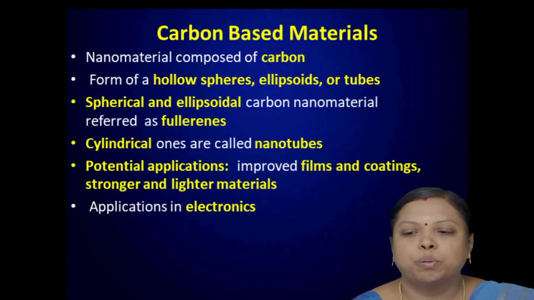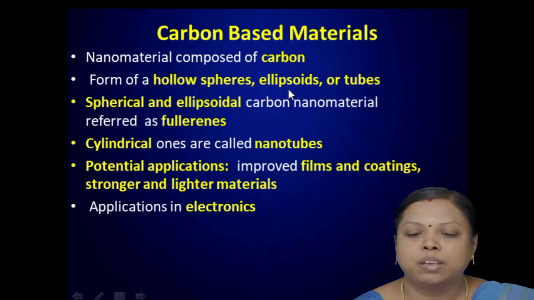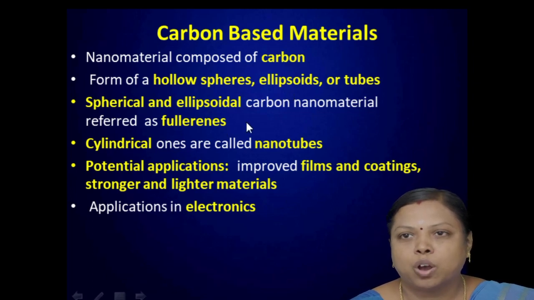Let us see carbon based nanomaterials. These are again classified into two categories based on the shape of the structure. Sometimes they exist as a hollow sphere, or sometimes in a cylindrical form. If they occur as a hollow sphere or ellipsoid, they are termed fullerenes. Fullerenes are carbon based nanomaterials having a spherical structure, with a minimum of 60 carbon atoms. The cylindrical forms of carbon nanomaterials are called nanotubes, nanorods and nanowires.